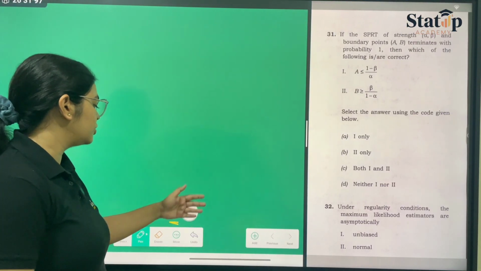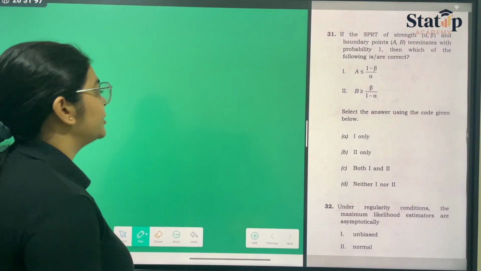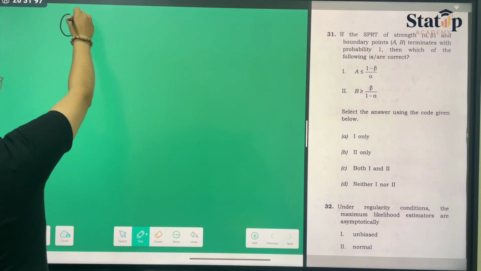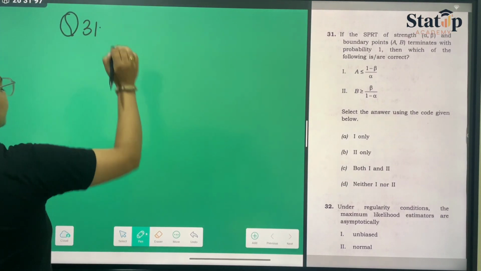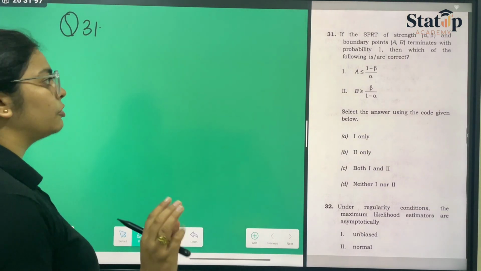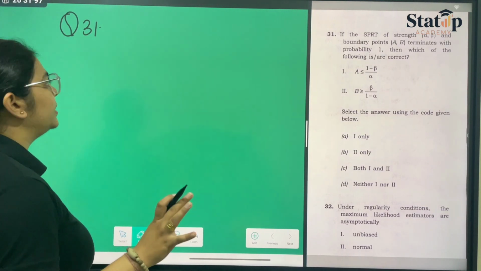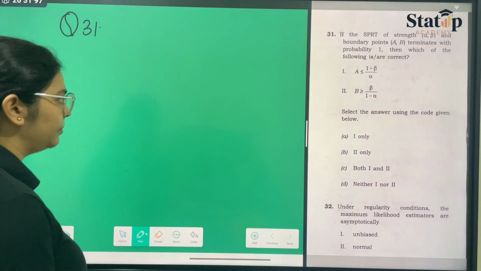So this first question is on SPRT, the sequential probability ratio test. This is our question number 31. Now we all know that the sequential probability ratio test terminates with probability 1. This has already been given.